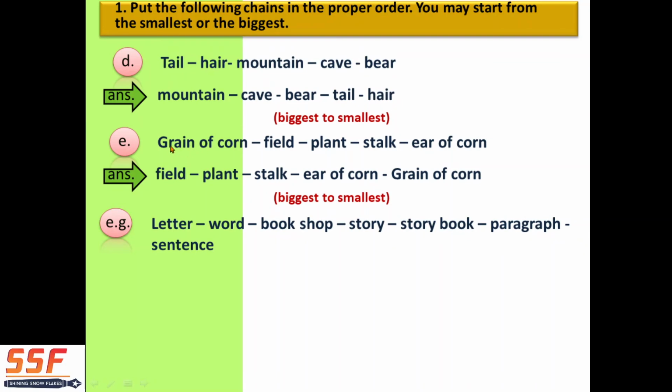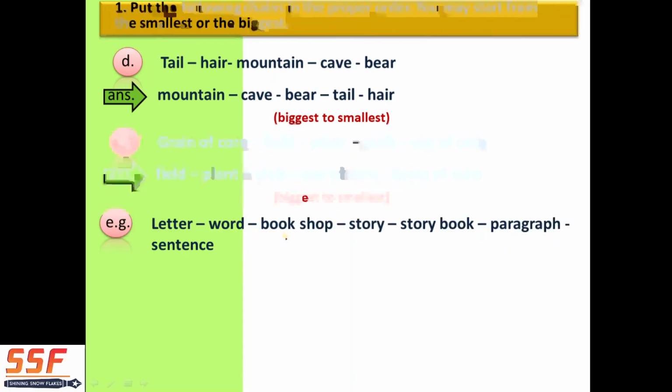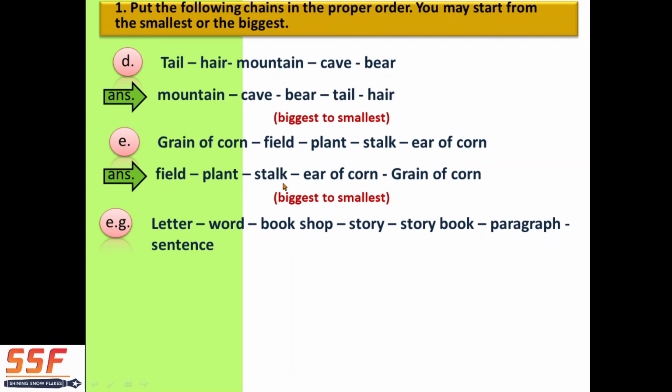Okay, grain of corn, field, plant, stalk, ear of corn. So the answer is field. You can see the field. Then you can see many plants. Okay, so plant. Then stalk. Stalk means what? On that plant, the corn has leaves with it, okay, so that is the stalk.